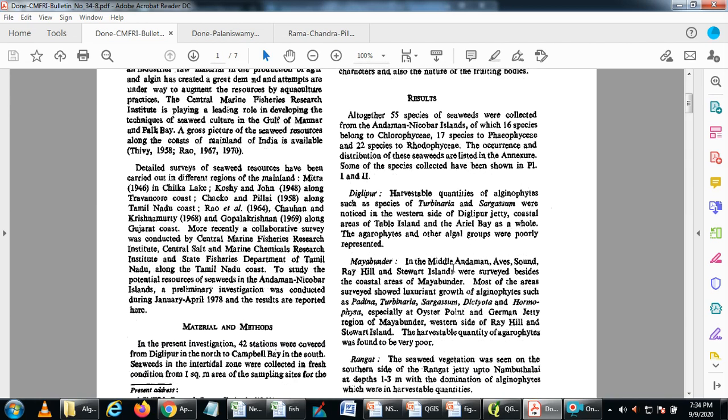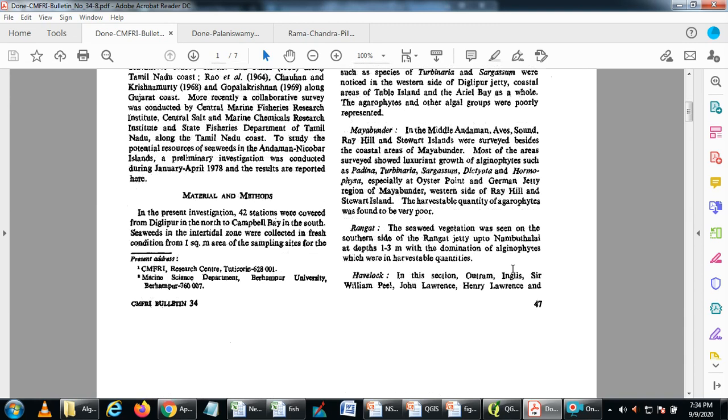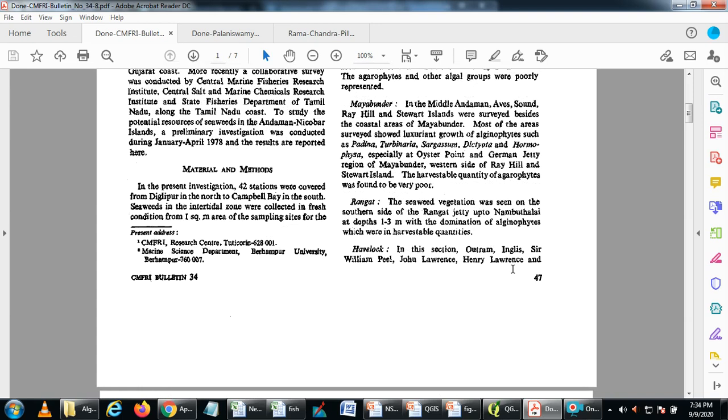If you see here, in Maya Bandar, they said it is found in Middle Andaman, Ave, Sound Island. Since these are algae, we try to select the area they are specifying, and mostly we try to map towards the coastal area near the shore, because these are algae that are mostly found along the coast. So this is one paper where I don't have any ground coordinates or geographical coordinates. What we can do for this kind of thing is